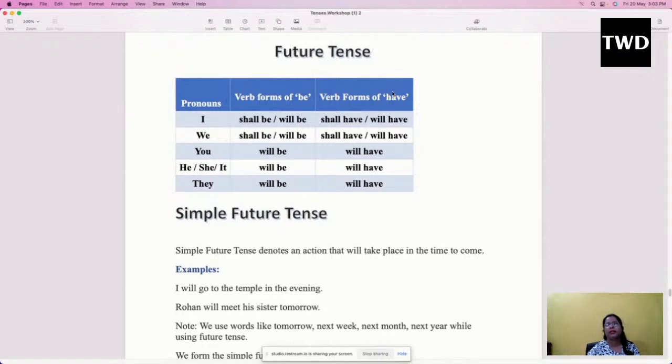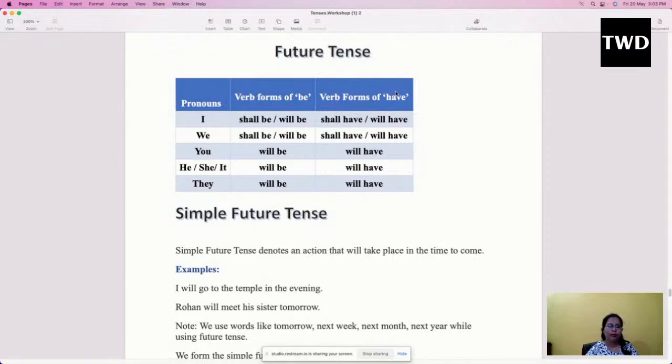Yes, future tense means any action which is going to happen. So whenever we are showing any action which is going to happen, in that case we use the helping verb will. The moment we use will, that means the action will take place in the future. But in case you are using will for any action which is happening at the present, or any action which has already happened in the past, in that case your sentence is totally wrong.